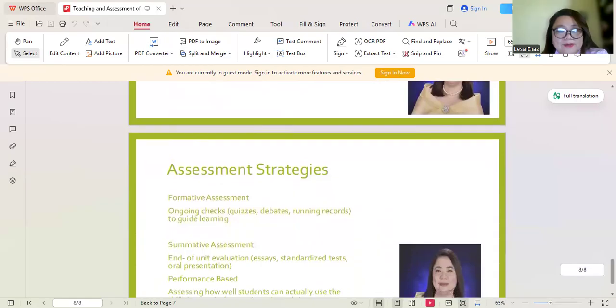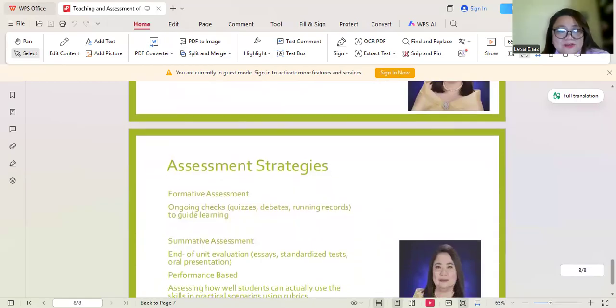Okay, and then for the assessment strategies, it's very important for us to use strategies in the assessment. We have to assess our students' performance.